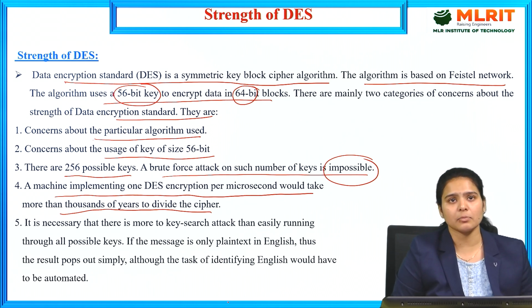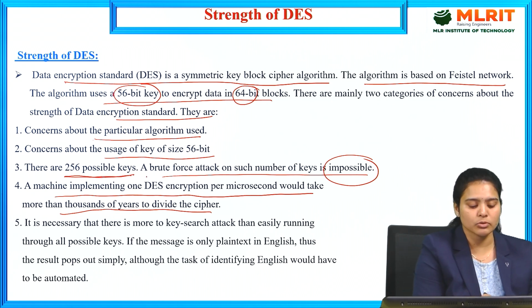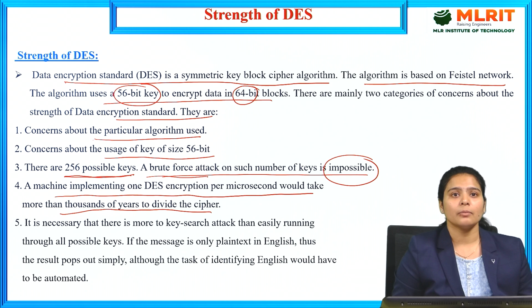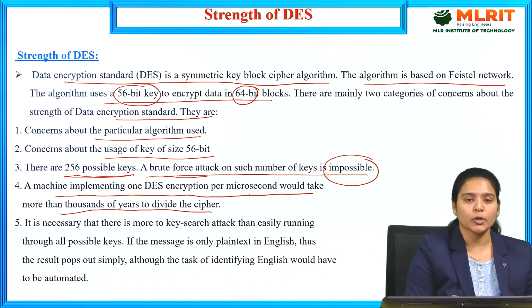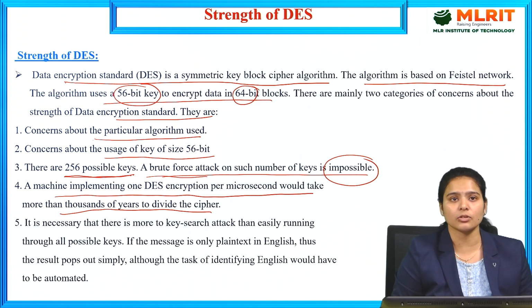We have some important points, but we only need to know the 56-bit key and 64-bit blocks. Whatever the algorithm used, we need to know there are 2^56 possible keys. With 2^56 possible keys, brute force attacks should be impossible. Even at one encryption per microsecond, it will take more than 1000 years to break the cipher.